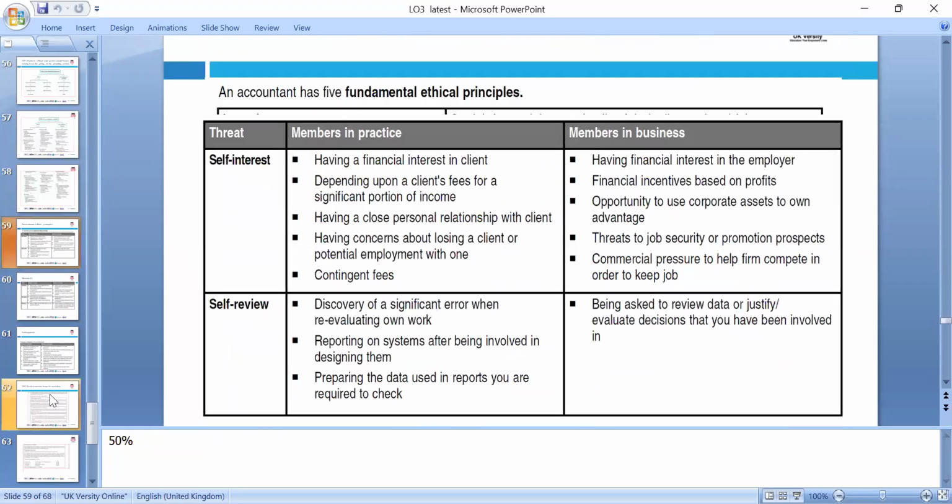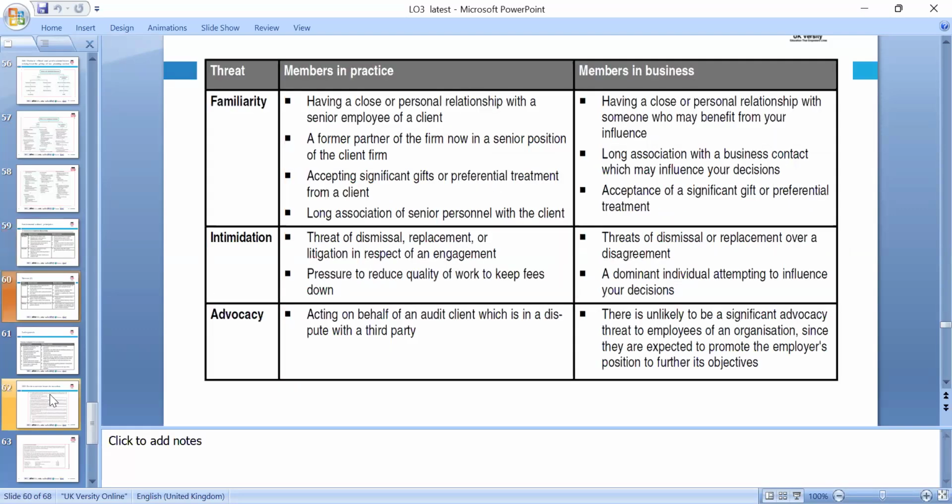We included the threats to the code of ethics, which are five threats that can compromise the professional code. Self-interest, like having a financial interest in the client or depending on client fees for a significant proportion coming from the same client, can cause conflict because you are influenced by the client. Self-review is checking your own work. Familiarity is knowing someone for a number of years, or a close family relationship.